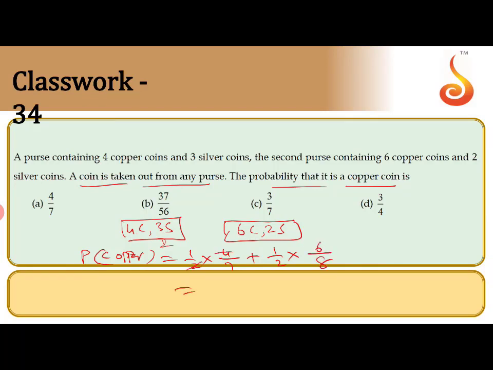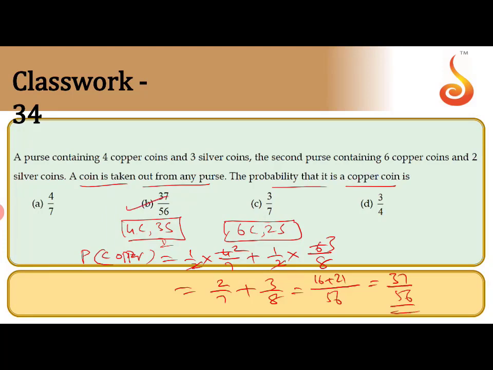So the answer will be 2 by 7 plus 3 by 8. Take the LCM. The LCM is 56. 16 plus 21, that is 37 divided by 56.